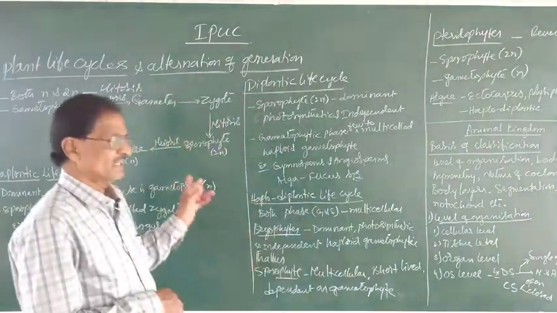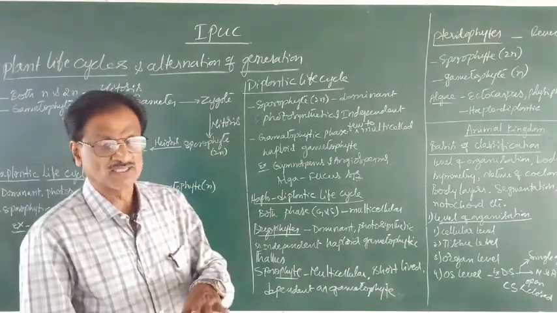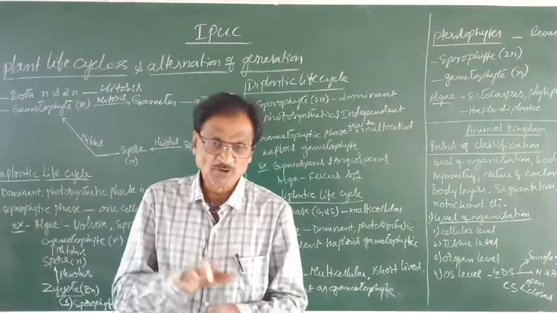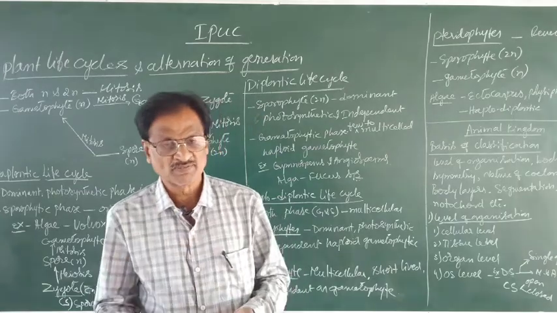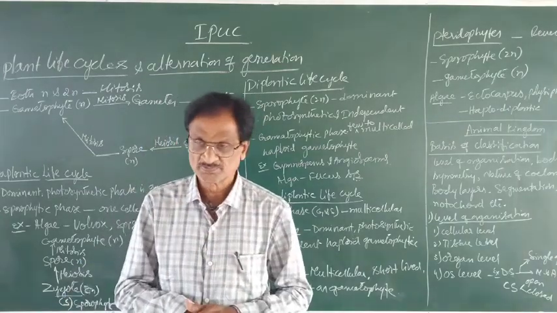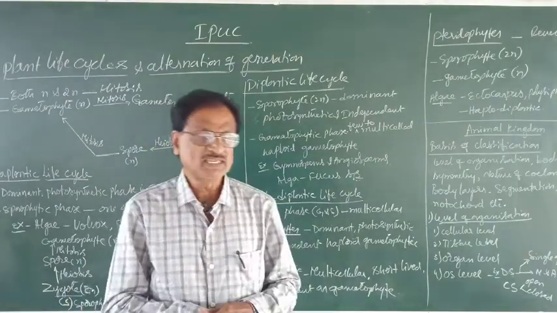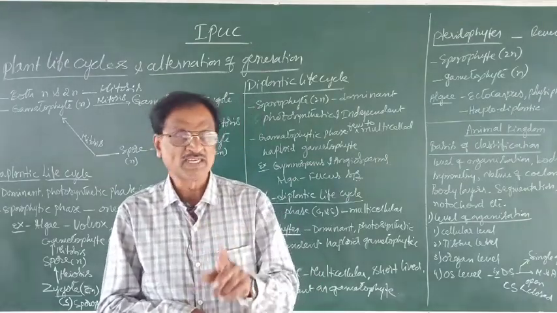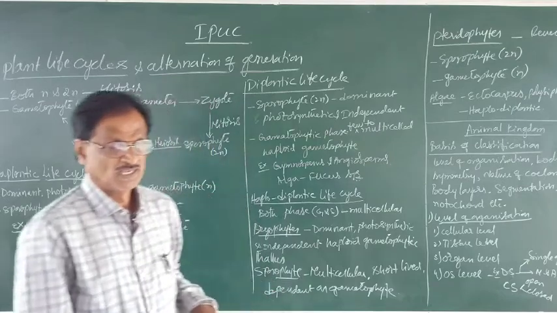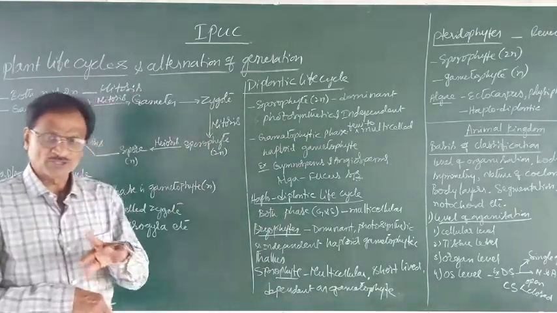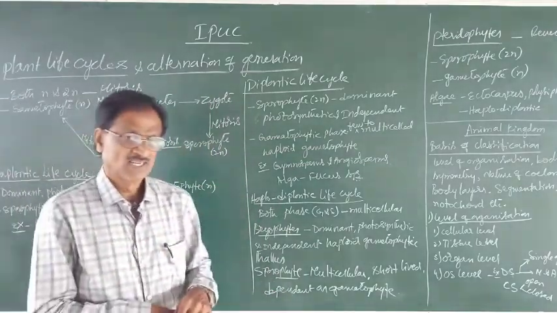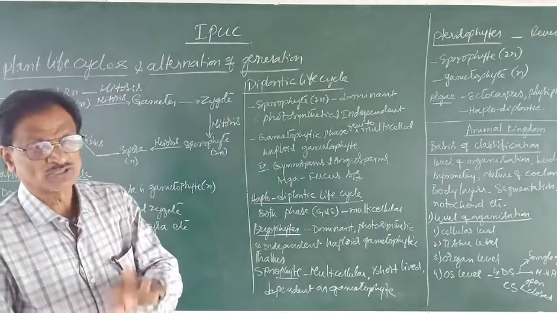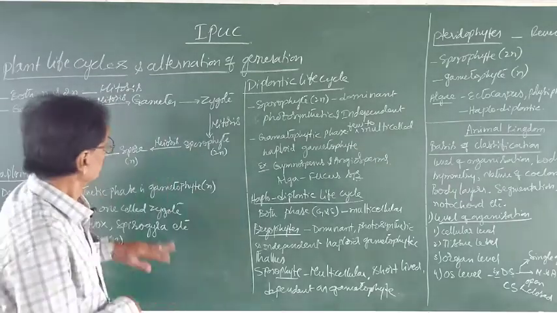Whereas in the plant kingdom, the alternation of generation covers the sporophytic generation with the gametophytic generation. The sporophyte is diploid and the gametophyte is haploid. So the gametophyte includes haploid cells, whereas the sporophyte includes diploid cells.